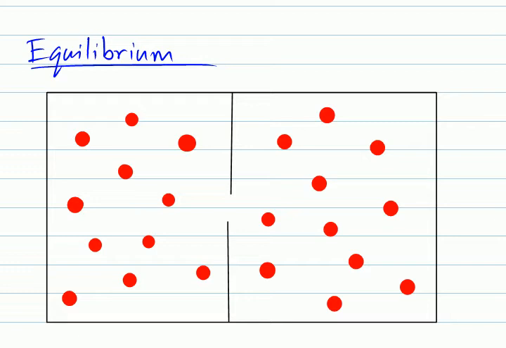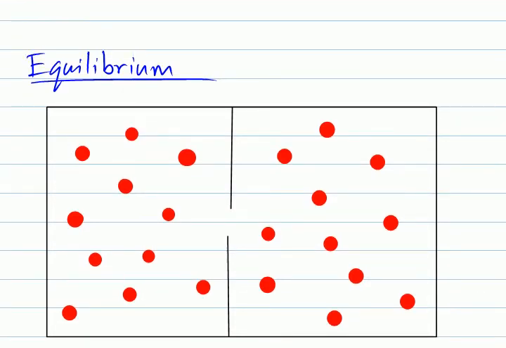So, for example, let's talk about equilibrium in a different sense, not necessarily in a chemical reaction just yet. Here I have a container. There's two rooms separated by a divider, but there's a hole in the divider. And there's an equal amount of particles on both sides, and imagine them bouncing around randomly.